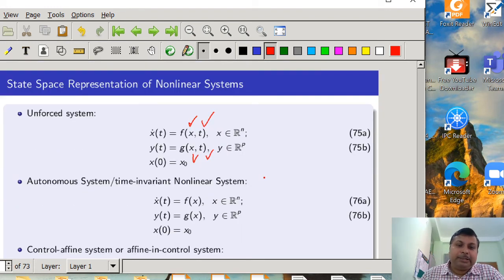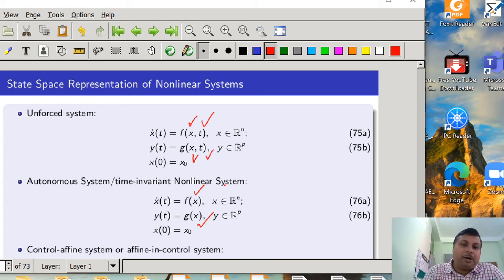Another kind of system we will discuss frequently in this course is the autonomous system, or time invariant nonlinear system, where the state equations are only a function of state, not a function of input or time. The output is also a function of g(x).